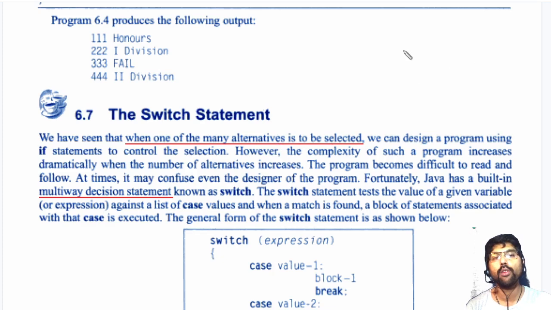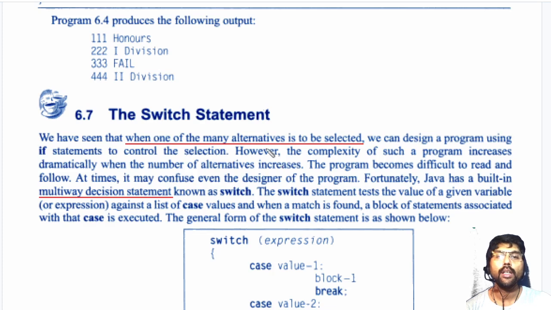I have multiple blocks of code. Depending on the condition, I have to select one block of code. In that case, I can use the if statement. It is possible.